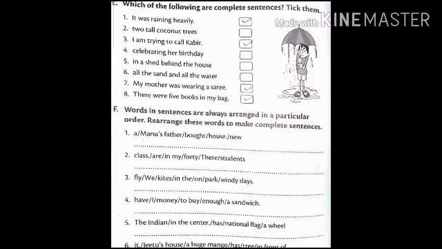Now come to page number 10. Which of the following are complete sentences? Tick them. It was raining heavily.